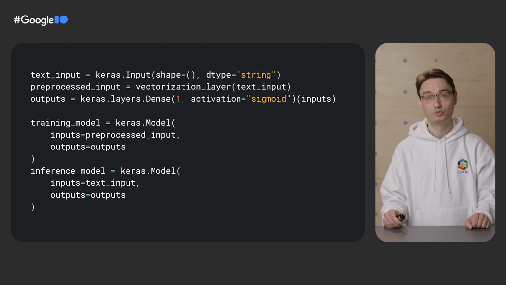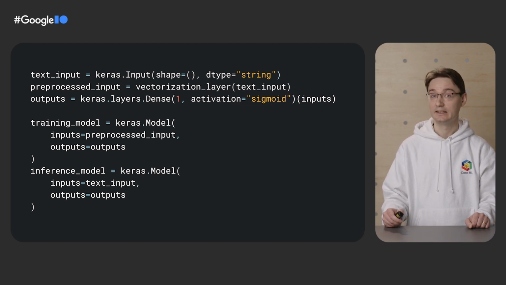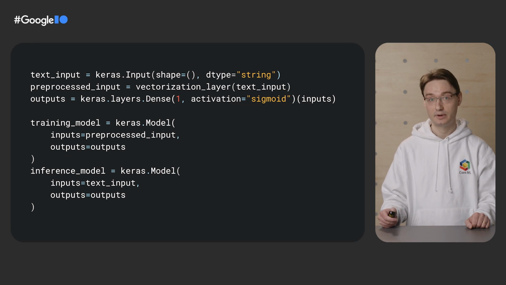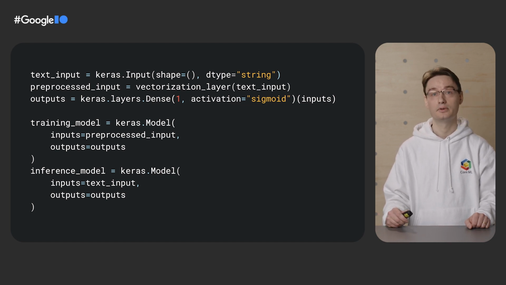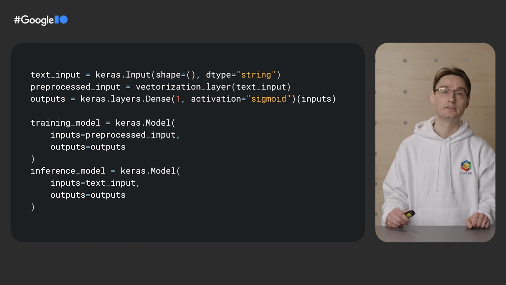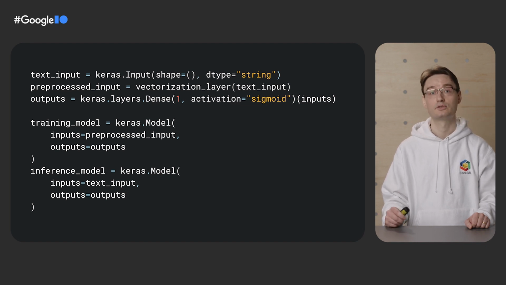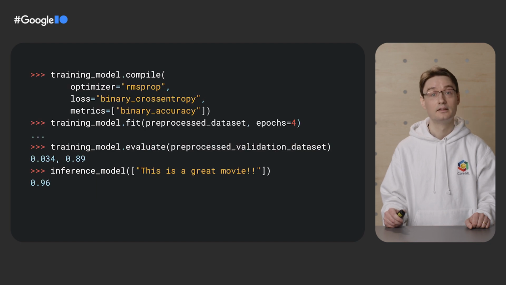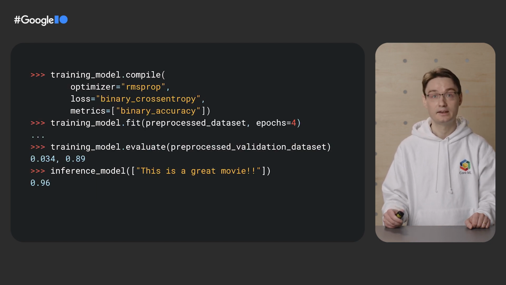I said earlier that preprocessing layers enable you to place your preprocessing either in the data pipeline, which is great during training, or in the model itself, which is great for inference, since it bypasses the problem of the training serving skew. And here's how it works. For training, we construct a model that expects preprocessed inputs, and for inference, we construct a model that expects raw string inputs. This model includes the text vectorization layer as the first layer in the model. Finally, we can train the model, and once it's trained, we can use our end-to-end model for inference on raw strings. And that's the end of our talk.